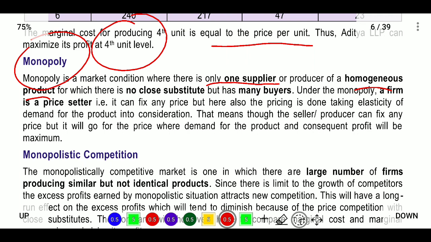There is no substitute. They have many buyers, no substitutes, many buyers, only one supplier. Here the monopoly firm is a price setter; he will set the price and can fix any price. But here also, pricing is done taking the elasticity of demand for the product into consideration. That means the seller, the producer, can fix any price, but it will go for the price where demand for the product and consequent profit will be maximized.